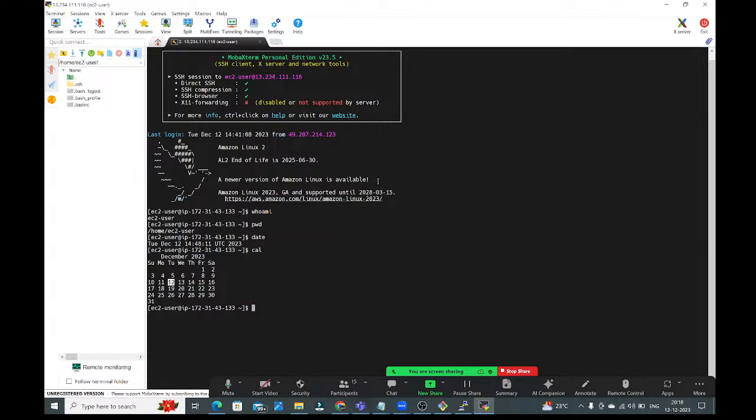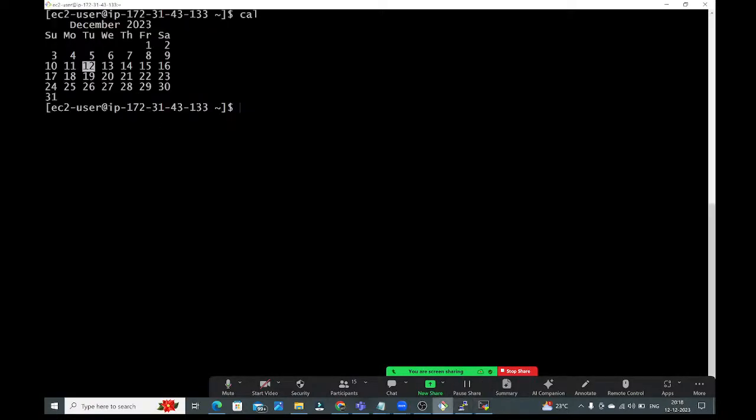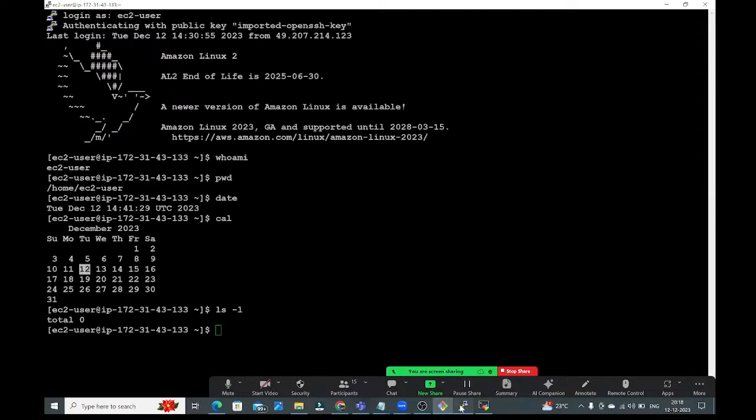Guys, observe carefully. The same Linux virtual machine we have connected from MobaXterm, and we have connected from PuTTY, and we have connected from Git Bash also. Can we say this Linux operating system is a multi-user based operating system or not? Multi-user based or not guys? The same machine we are connecting from different clients.